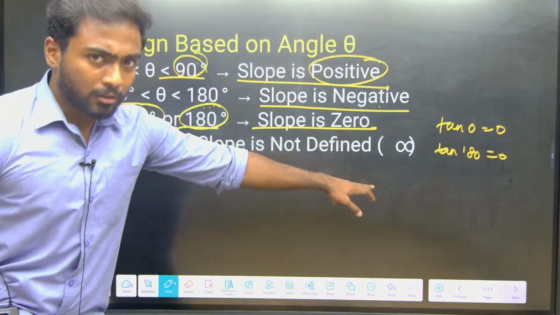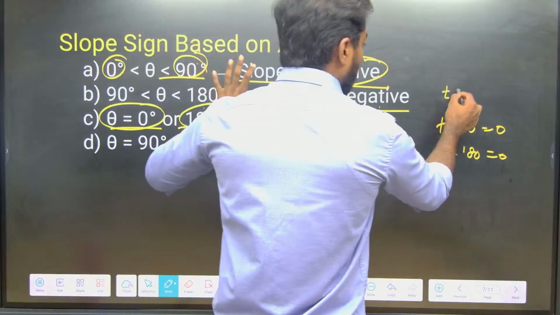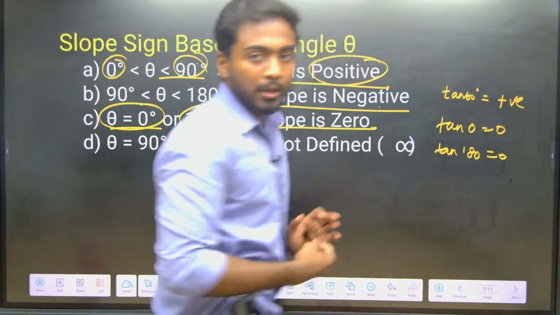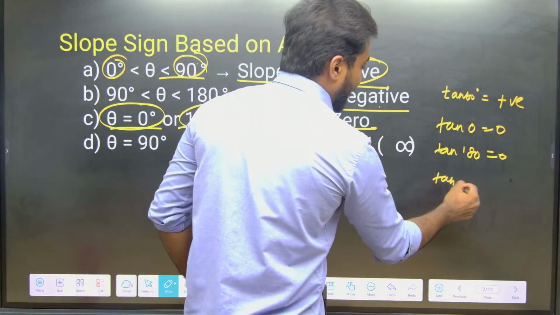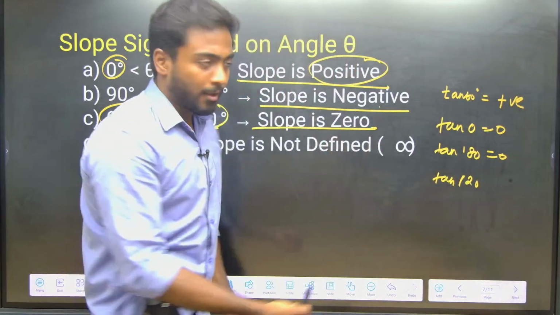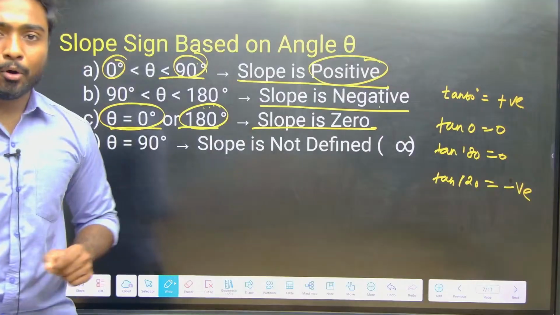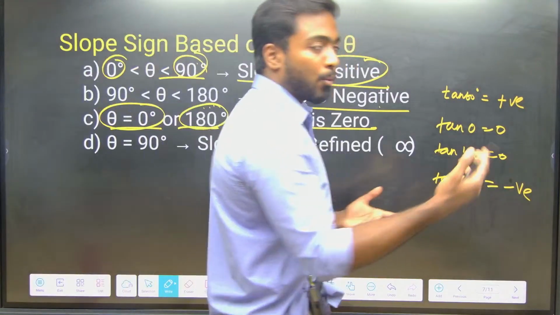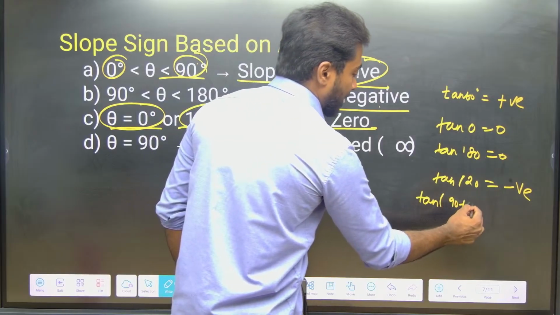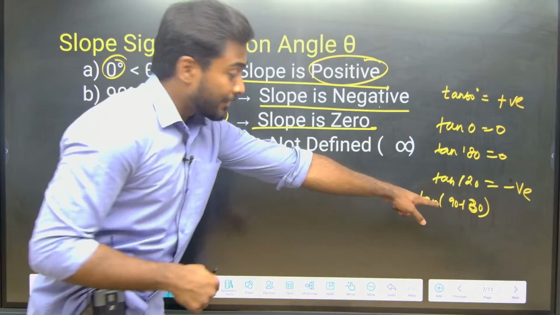I hope you got now why we get negative and positive. If we take tan 60 degrees, we get a positive value, but if I take tan 120, for example, I get a negative value. When we talk about a theta like 120 or 150, I can write tan of 90 plus theta, that is 30 degrees.